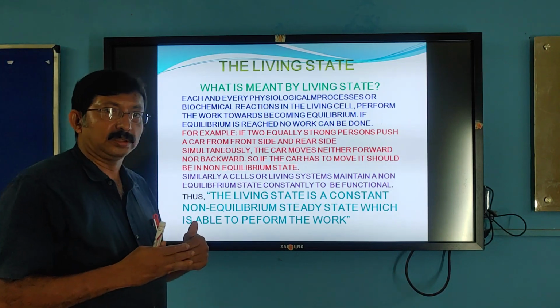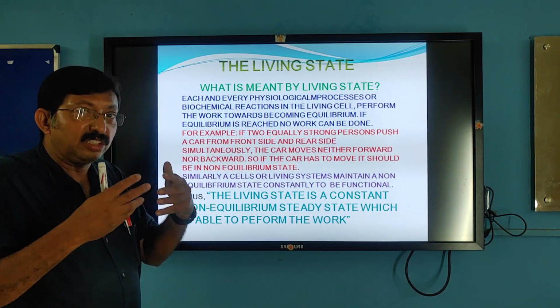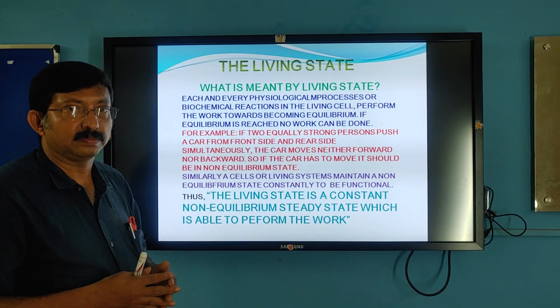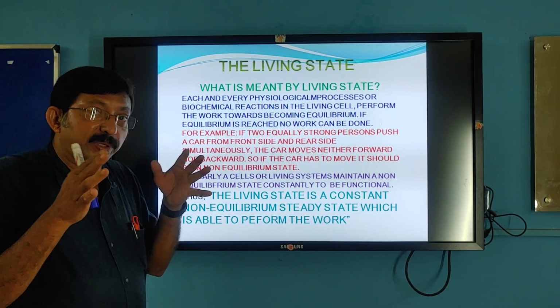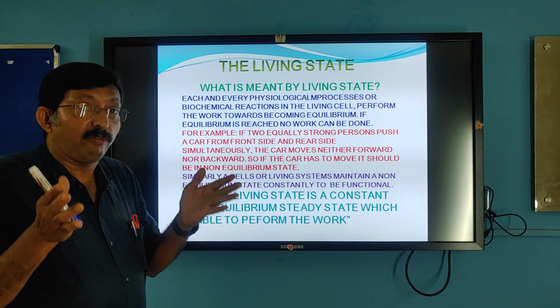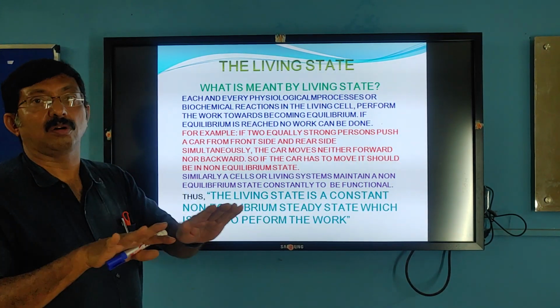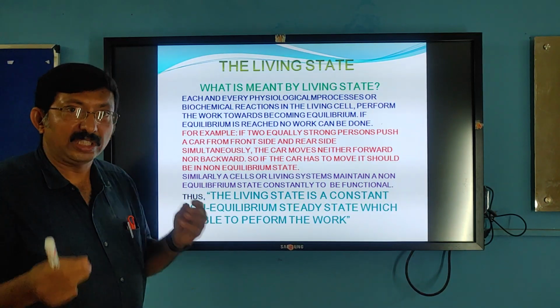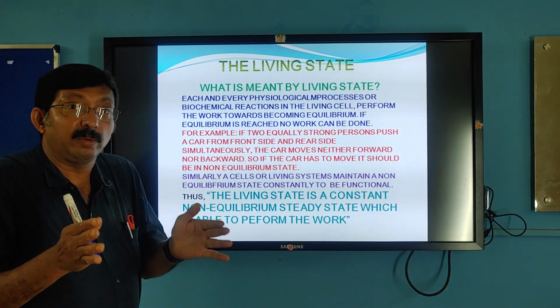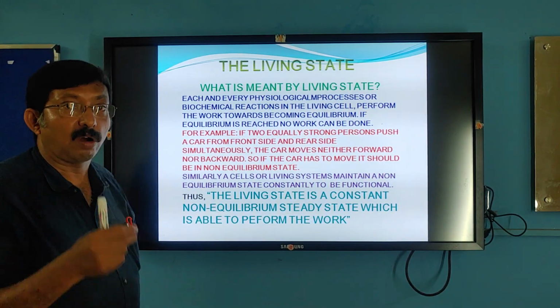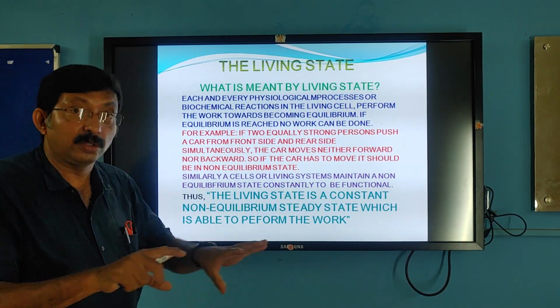During this process, the entire living system tends to become stable, tends to become constant. It tends to become equilibrium. If once equilibrium is formed, then it is the end of the story. Then it is not called the living state. So what does living state mean? The non-equilibrium or steady state is called the living state. To do work, it should not be in an equilibrium state.